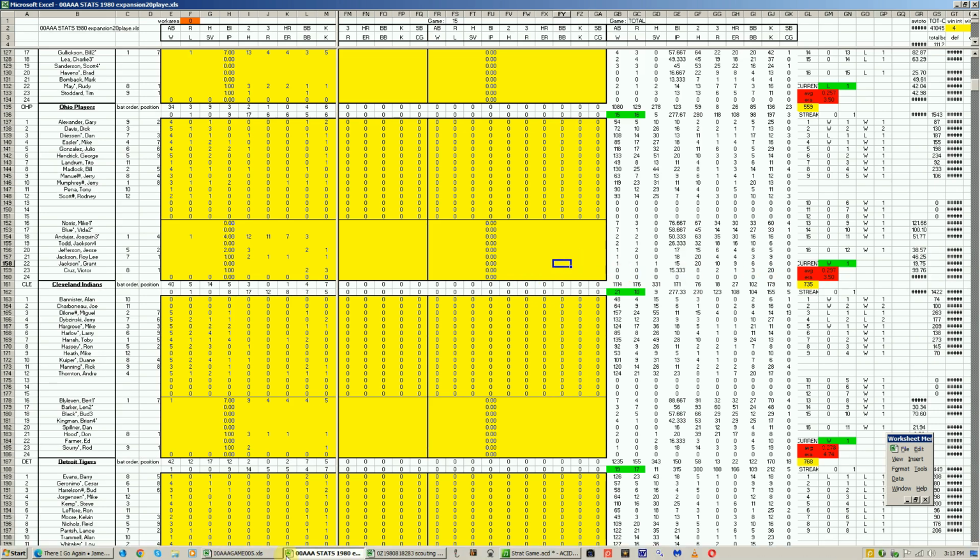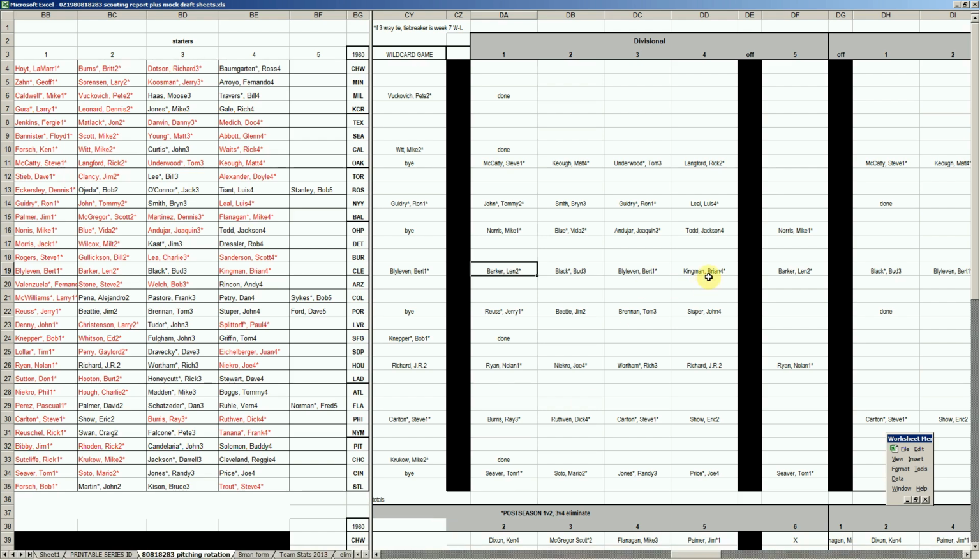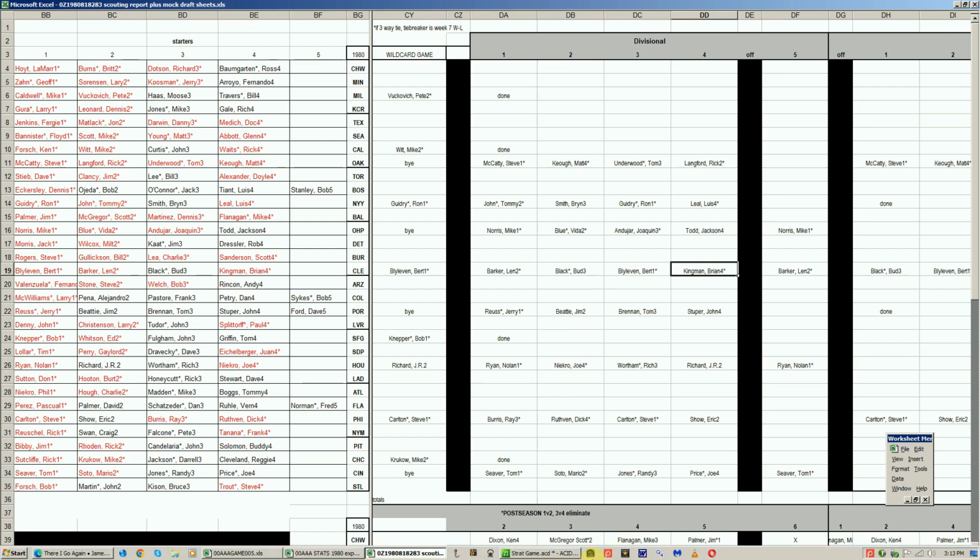So the way the rest of the series shapes up, tomorrow it's Brian Kingman for Cleveland against Jackson Todd for Ohio. Who knows how that can go? And then Game 5, this is what Ohio wants. Back on their own turf, and their man, Mike Norris, the guy they wish to run all the way through the World Series as their ace, will battle the beleaguered Len Barker for a second time. So we'll have the results of Game 4 and possibly Game 5 for you after the break. So stick around.